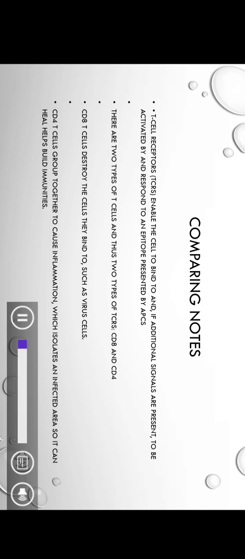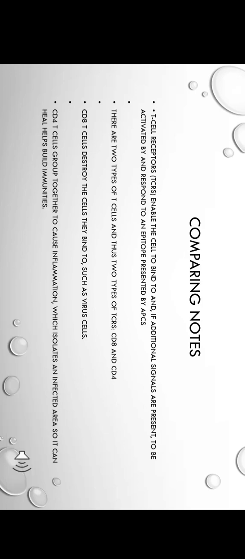Comparing notes: T cell receptors (TCRs) enable the cell to bind to, and if additional signals are present, to be activated by and respond to, a peptide presented by APCs. There are two types of T cells, and thus two types of TCRs, CD8 and CD4. CD8 T cells destroy the cells they bind to, such as a virus-infected cell. CD4 cells group together to cause inflammation, which isolates an infected area so it can heal, and help build immunity.